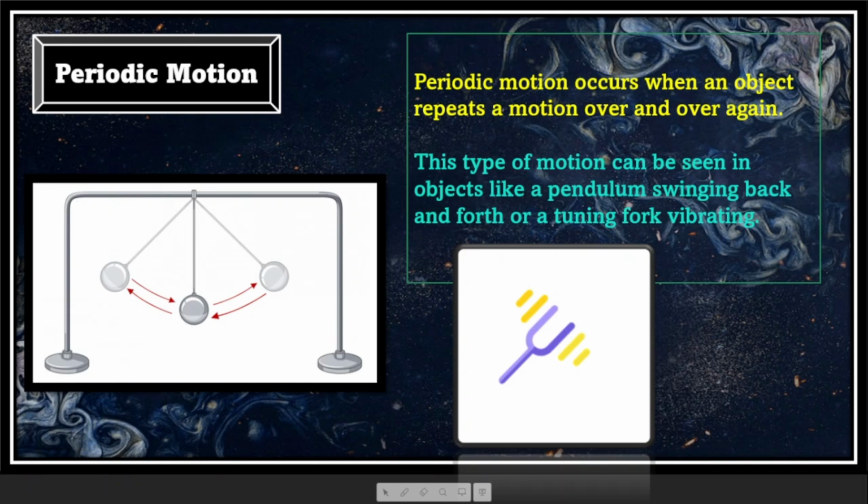So why is motion important? Motion makes life possible. We travel from one place to another, machines work because of motion, and even blood moves inside our body. Yes, motion happens inside our body too. So friends, motion is everywhere in cars, birds, fans, clocks, and even the planets in space. So understanding motion helps us know how things move, how far they go, and where they are going.